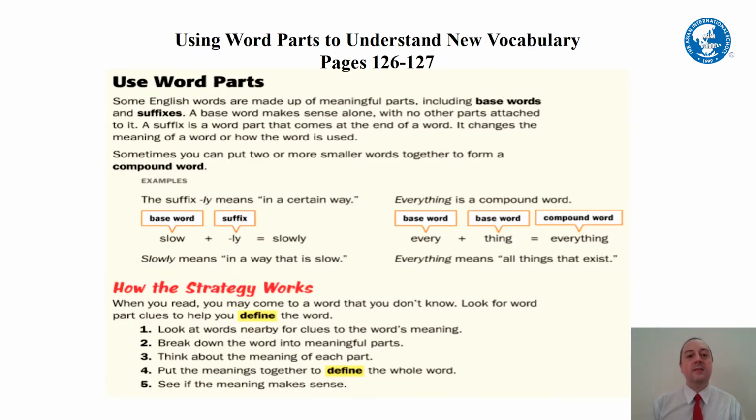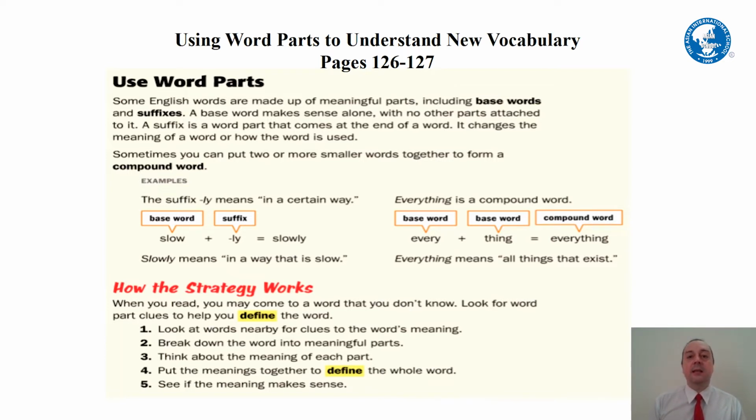So now let's talk about learning new vocabulary. We just learned some new vocabulary, like epidemic, by breaking it up into small pieces. We can do the same thing in English by using word parts.